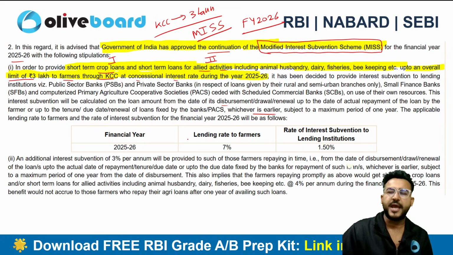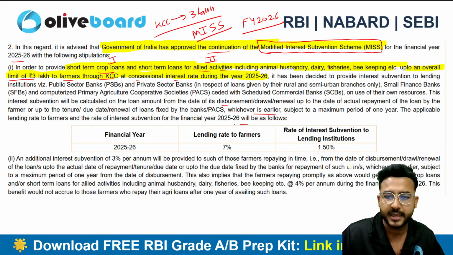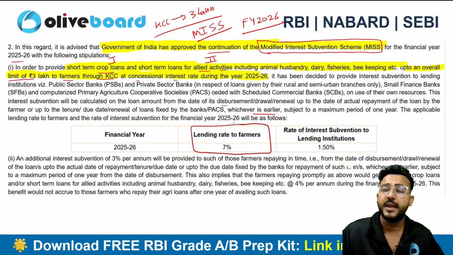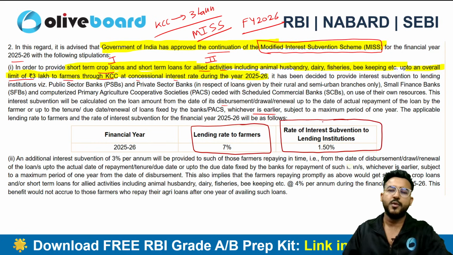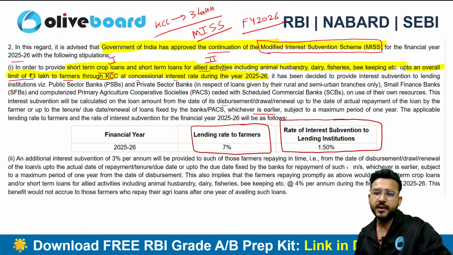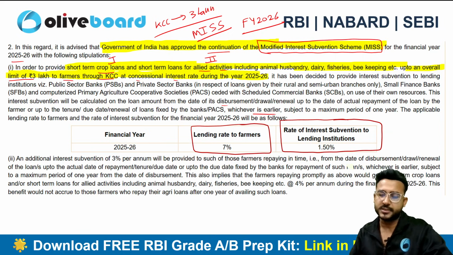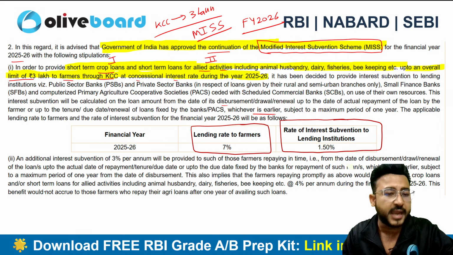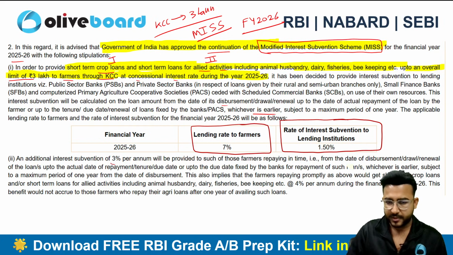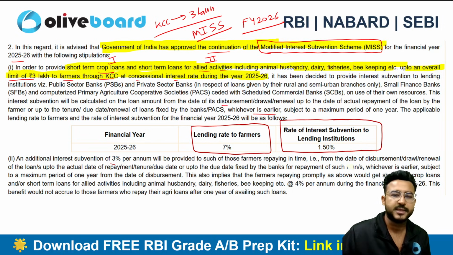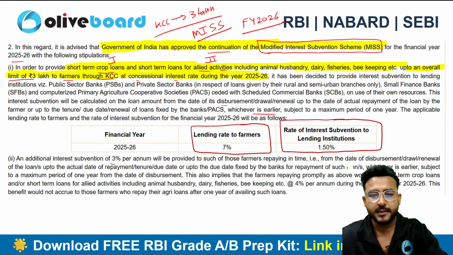For the financial year, what you have to remember here is that the lending rate to the farmer will be 7%. The rate of interest subvention to the lending institution will be 1.5%. So the government will compensate the lending institutions by 1.5%, plus an additional interest subvention of 3% per annum will be provided to those farmers who repay on time, within the due date.